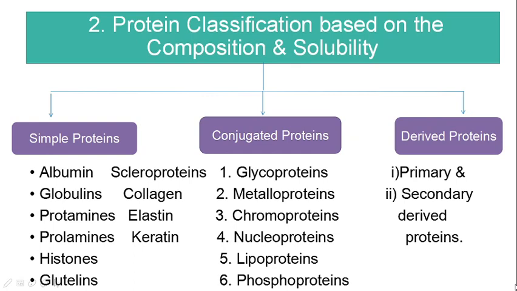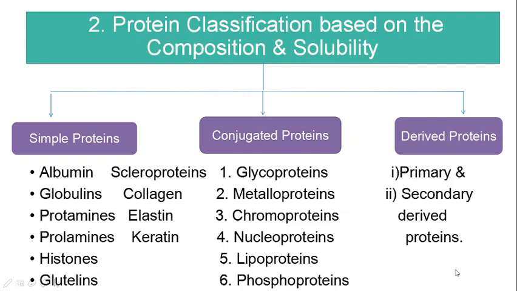Then secondary derived proteins include the further degradation products of metaproteins into proteoses, peptones and peptides. All these other denaturation products result in what are called secondary derived proteins.